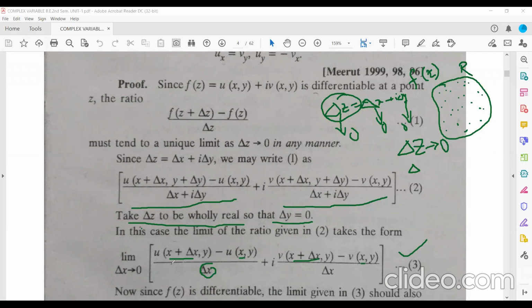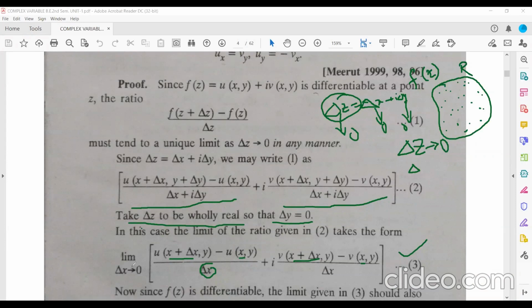Because there are two variables, there will be change in one variable here and no change in the value of the other variable. So this will be the definition of partial derivative. The change is in the variable x, and the same del x is in the denominator.